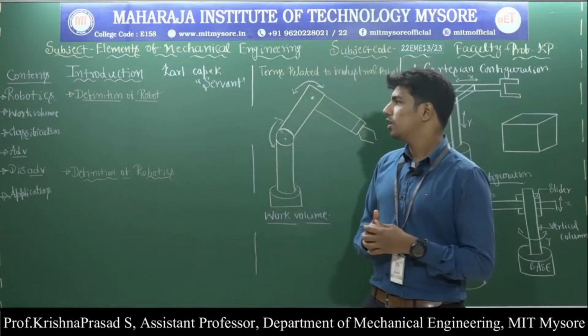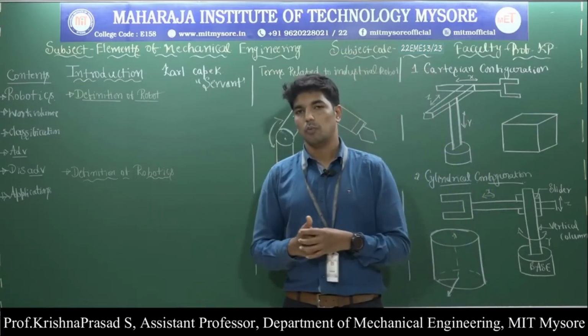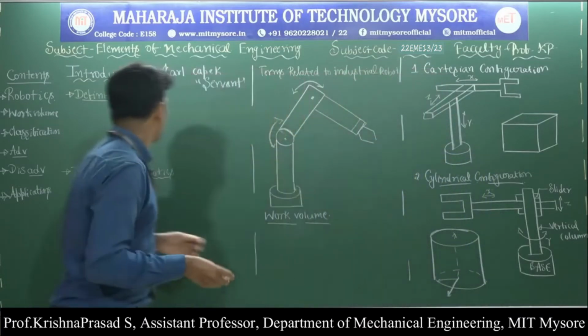Next, a very important thing: the definition of robot. Okay, so what is meant by the robot?